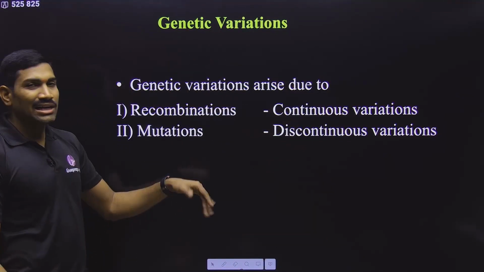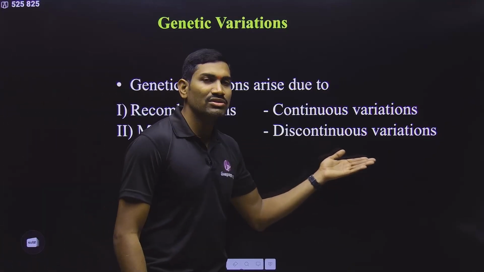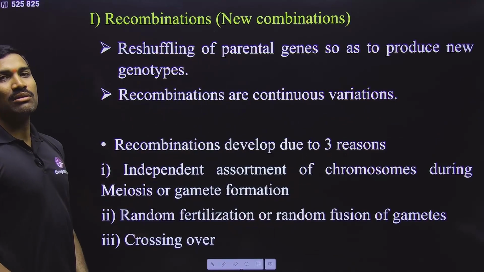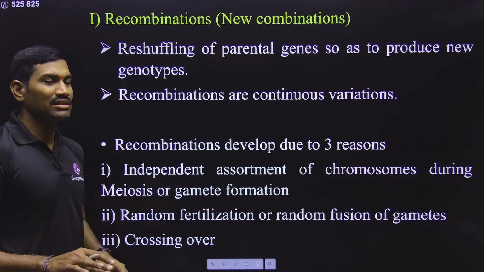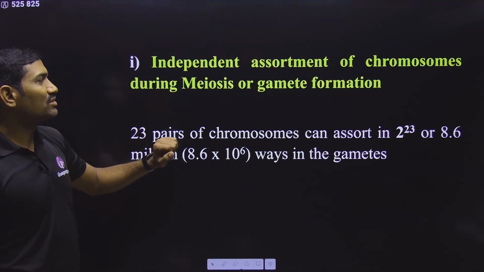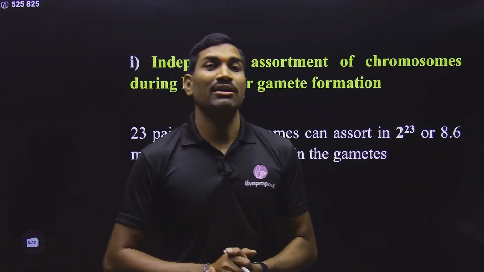Along with this, intermittently in between, randomly some mutations are taking place. That's why mutations are causing discontinuous variations. And here first we will talk about the recombinations, continuous variations. These can happen because of various reasons, and the first and foremost thing is regarding the random alignment of chromosomes during the metaphase plate.